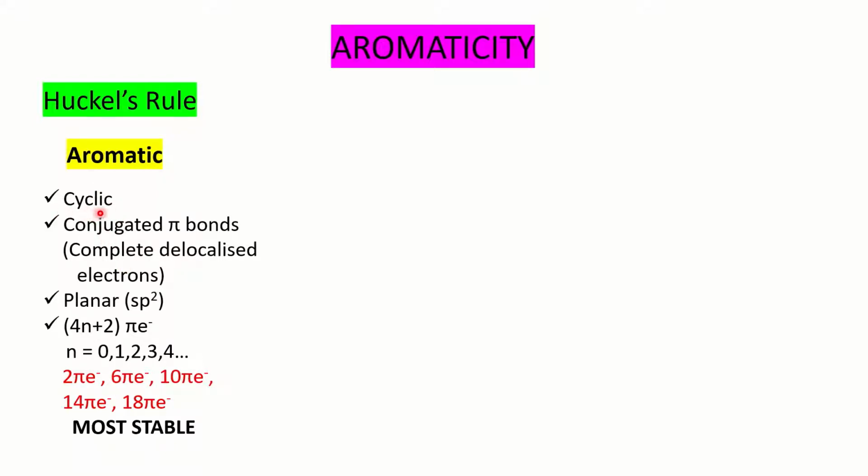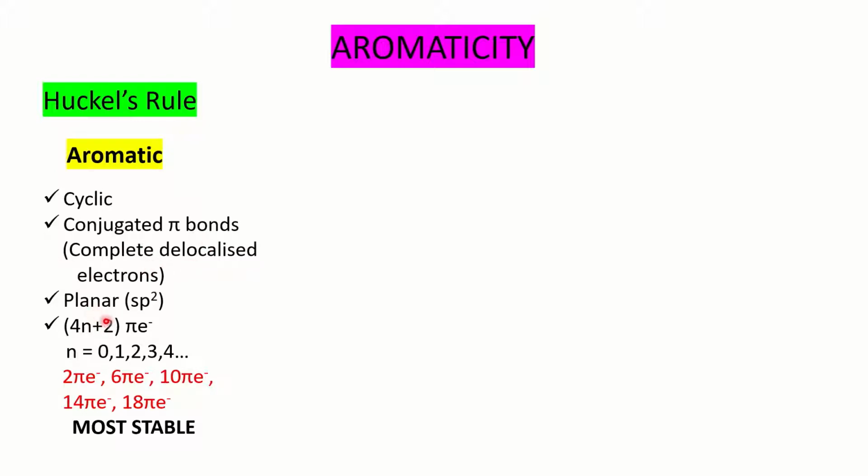The first condition is the molecule should be cyclic. If it is acyclic, the molecule will become non-aromatic. Second is a conjugated pi system or pi bonds. A molecule should have conjugated pi bonds, or you can say completely delocalized electrons. The electronic cloud should resonate around the cyclic system. So we need to check whether the molecule is cyclic, and then whether it has conjugated pi bonds, or the complete delocalization of electrons.